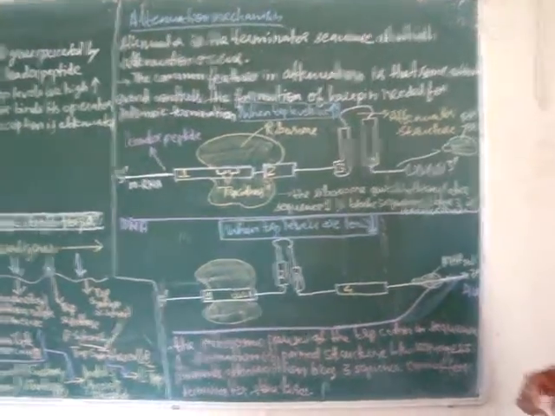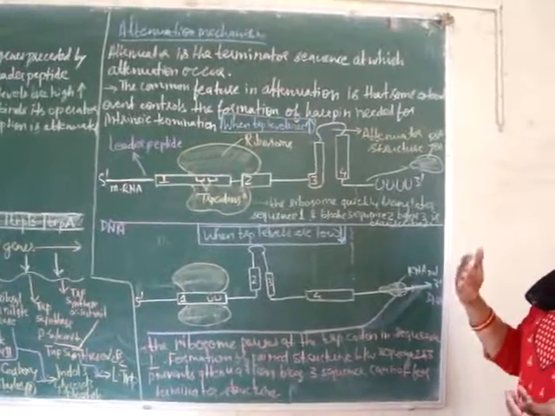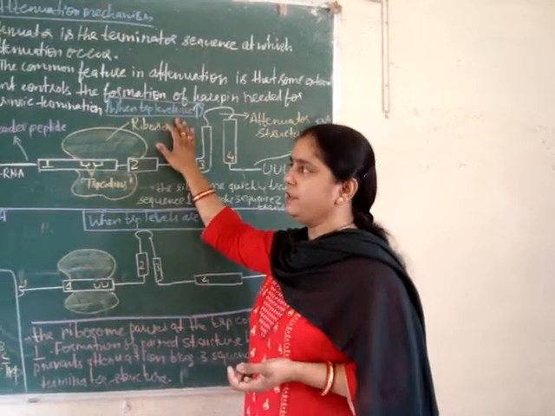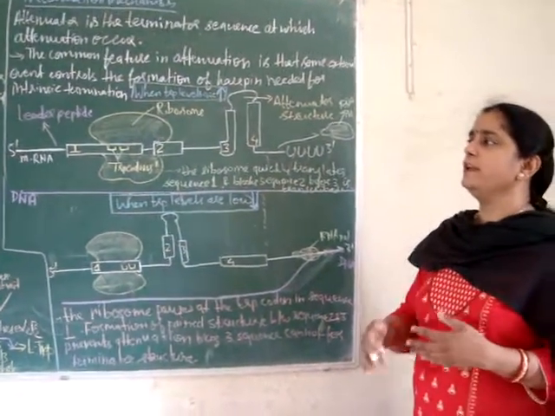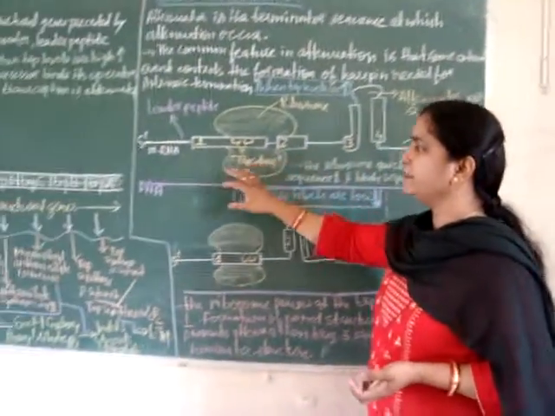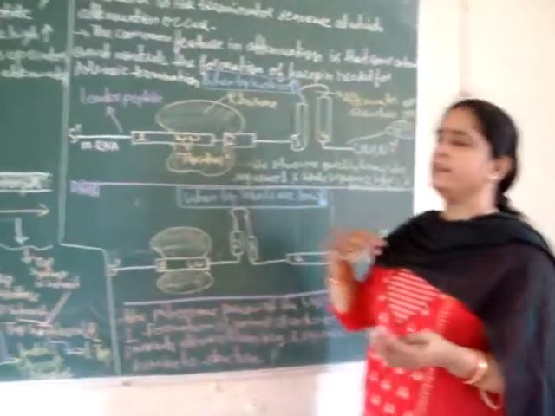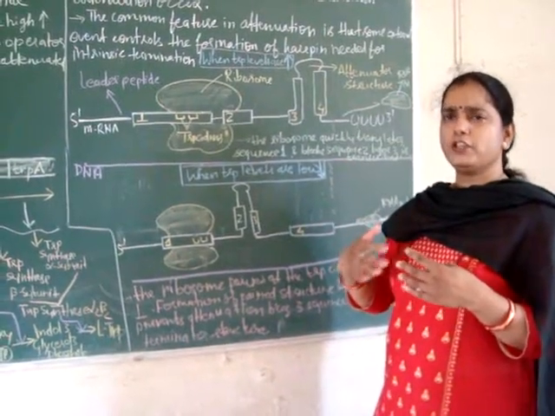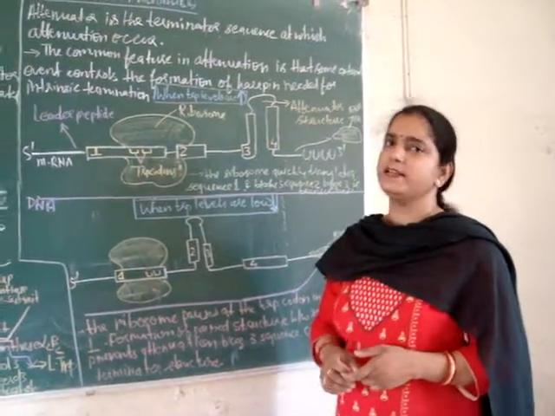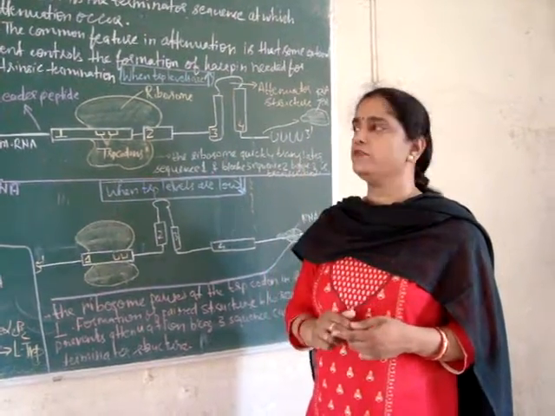Okay, and the common feature in attenuation is that some external control element or event controls the formation of the hairpin needed for the intrinsic termination. That means high tryptophan level actually forms the hairpin structure. You can see here the leader peptide region that is present between the operator and structural genes. This leader peptide region has the information or gene for the synthesis of a leader peptide that is made up of 16 amino acids. And out of these 16 amino acids, there are 2 codons for tryptophan.